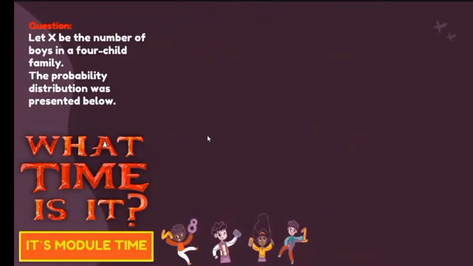For our problem, aside from expressing it in the form of decimal, we can express the probability of the given in the form of fraction, because for this given, fractional parts are what we are discussing. So let x be the number of boys in a four-child family. The probability distribution was presented below. So what is the probability if x is equal to 3?